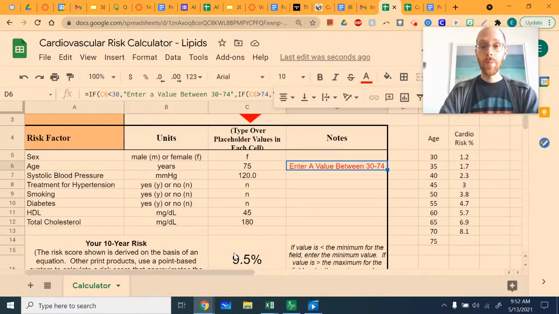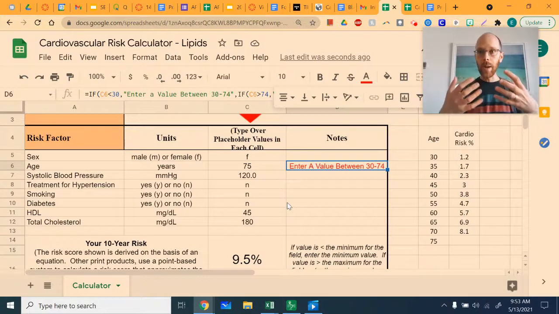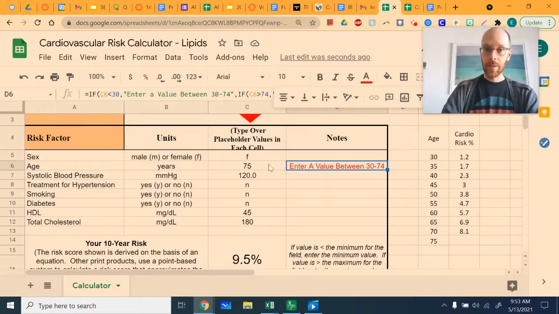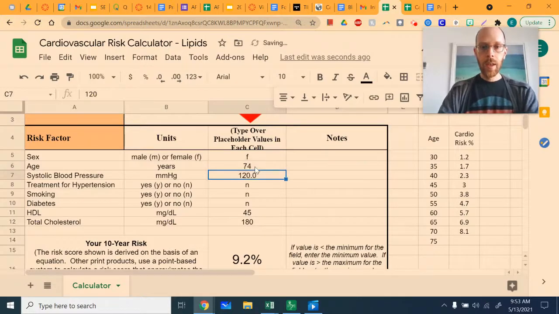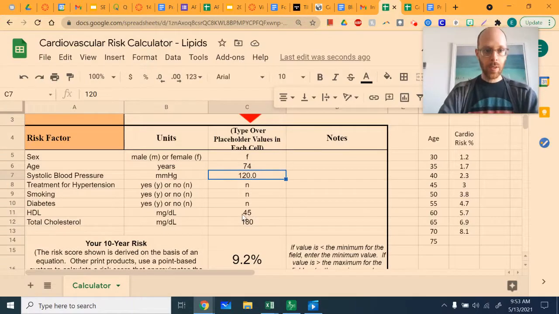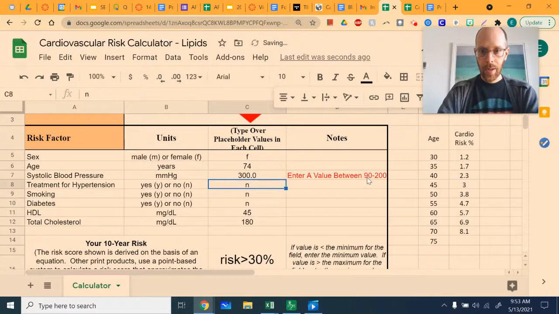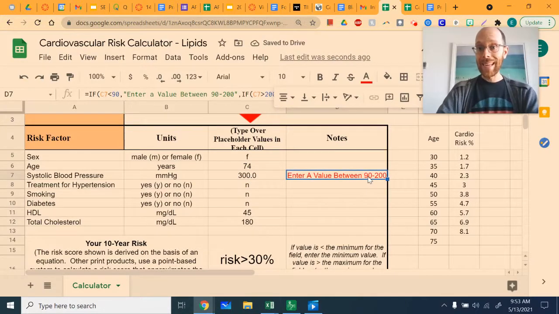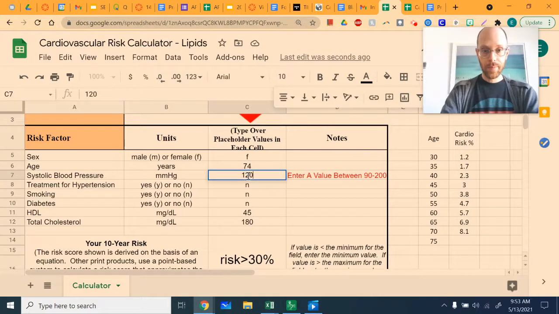Here's the reason that's a number that's not reliable. This calculator was developed using real health data from the Framingham Heart Study. And in that heart study, they only used people between the ages of 30 and 74. As a result, nothing smaller than 30 or larger than 74 is a reliable age to put into the calculator. There are restrictions on all of the other values here too. For instance, for systolic blood pressure, if I put in something like 300, it's going to tell me that only things between 90 and 200 are reliable values.